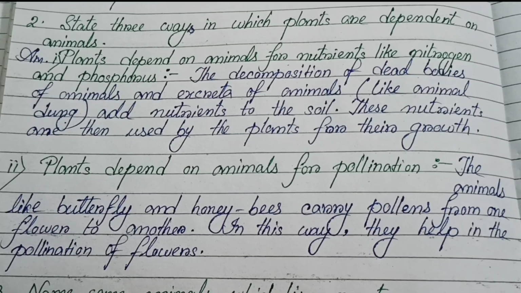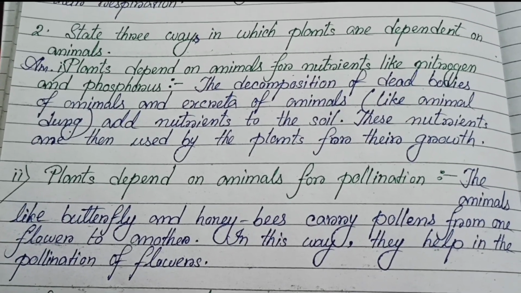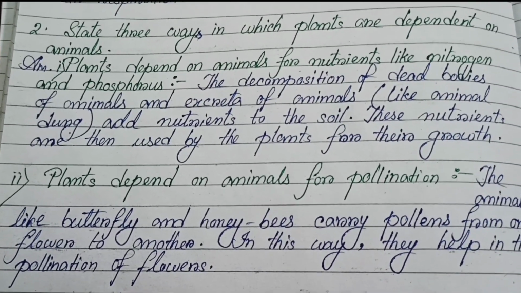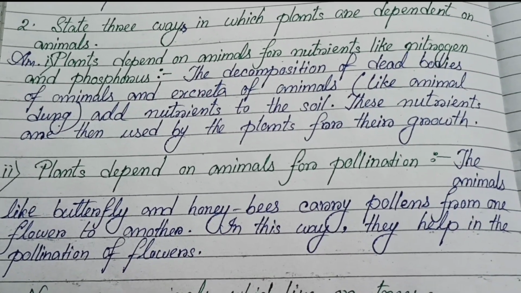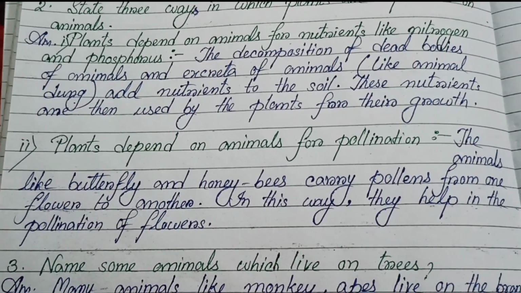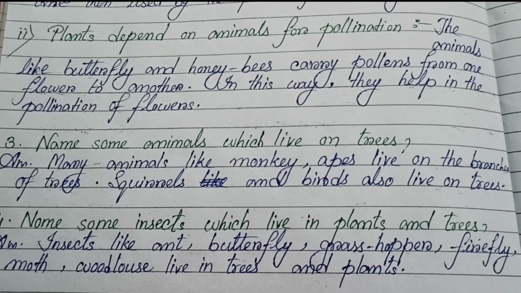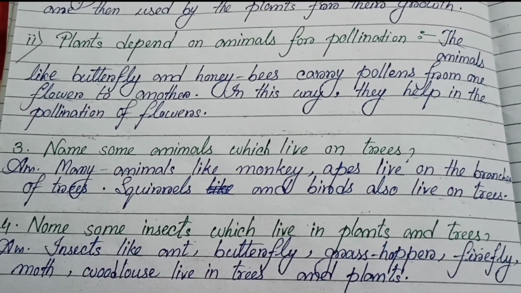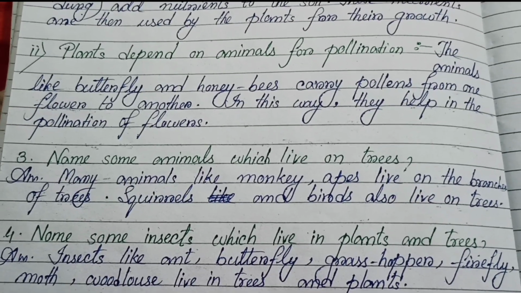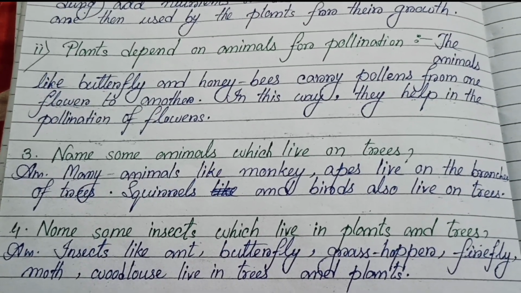Number 2, plants are dependent on animals for pollination. The animals like butterfly and honeybees carry pollens from one flower to another. In this way, they help in the pollination of flowers. Number 3, name some animals which live on trees. Many animals like monkey, apes live on the branches of trees. Squirrels and birds also live on trees.